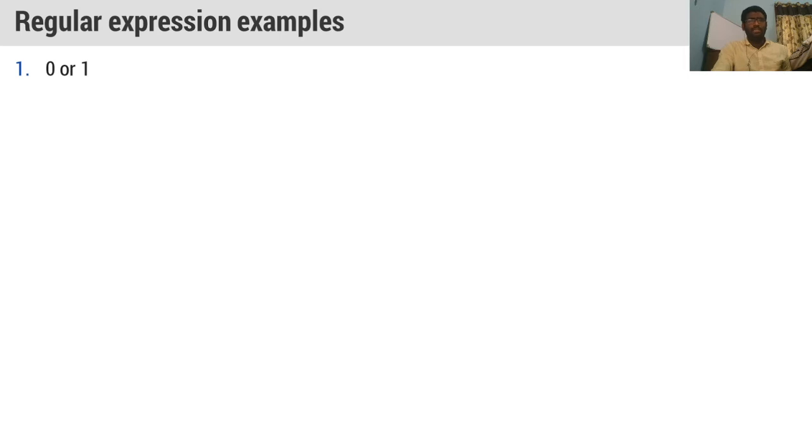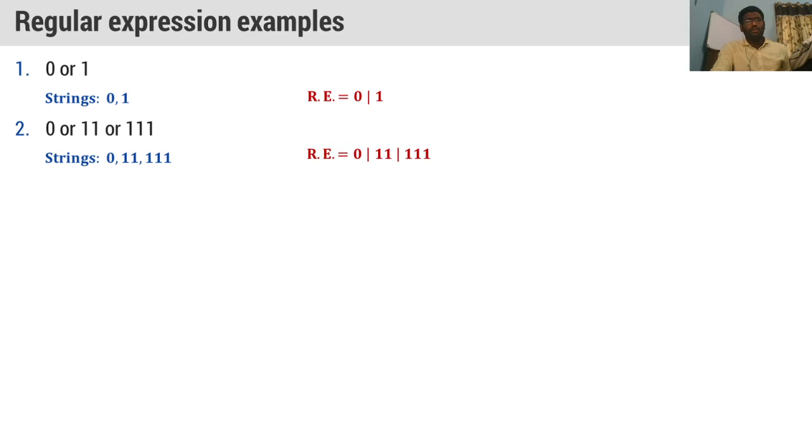And we will see some of the examples for regular expressions. 0 or 1. So what is this regular expression here, 0 or 1? You can see that the strings generated by 0 or 1 is only 0 and 1. The strings generated by 0, 11 or 111, the same strings it will generate. Regular expression is 0, 11 or 111.